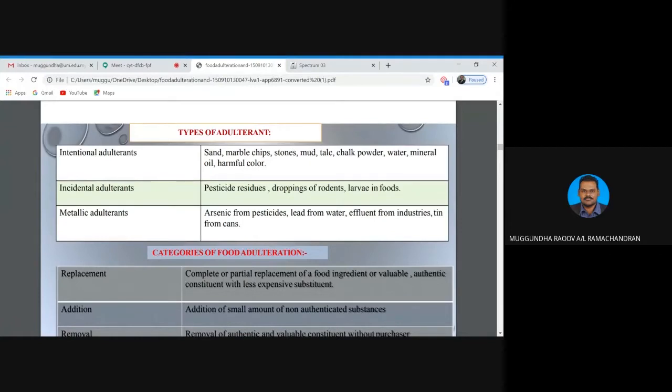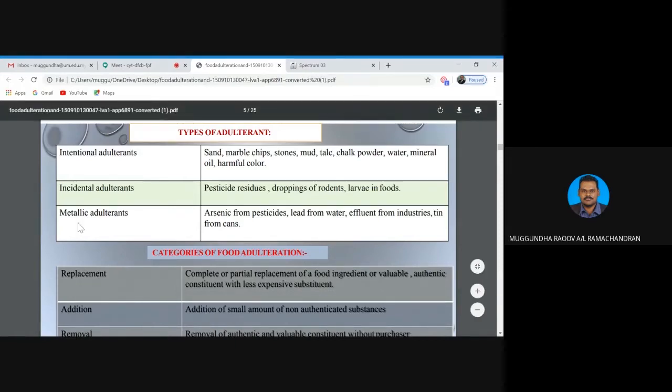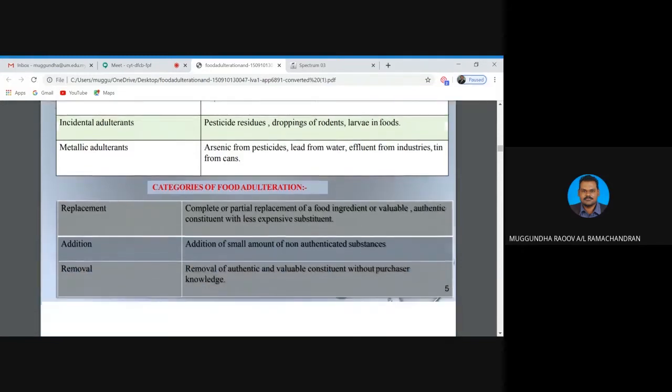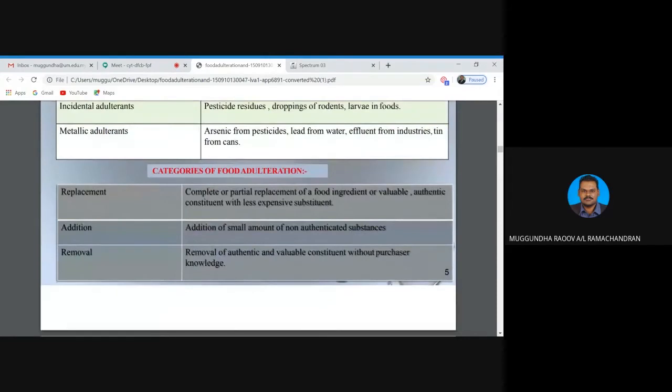And incidental adulterants are basically an incident due to pesticide residue or droppings of rodents always in the foods. And metallic adulterants are basically arsenic from pesticides, lead from water, effluent from the industries, and tin from cans, which can be leached out from the cans. Those can be metallic adulterants as well.